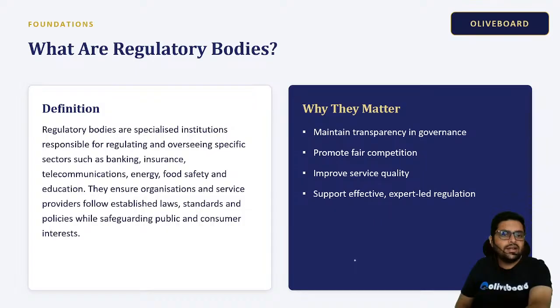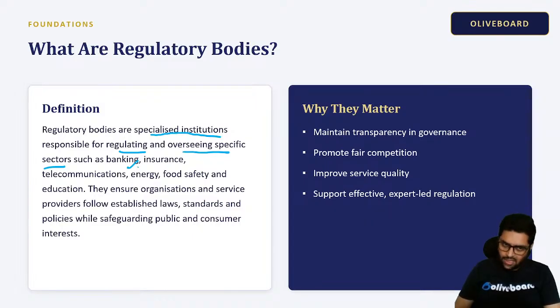Then we have regulatory bodies in India. What are regulatory bodies? Regulatory bodies are specialized institutions. They regulate and oversee specific sectors. Like for banking we have RBI, insurance IRDAI, telecommunication TRAI. Then we have energy, food safety, education, law; everything has some regulatory body or other.